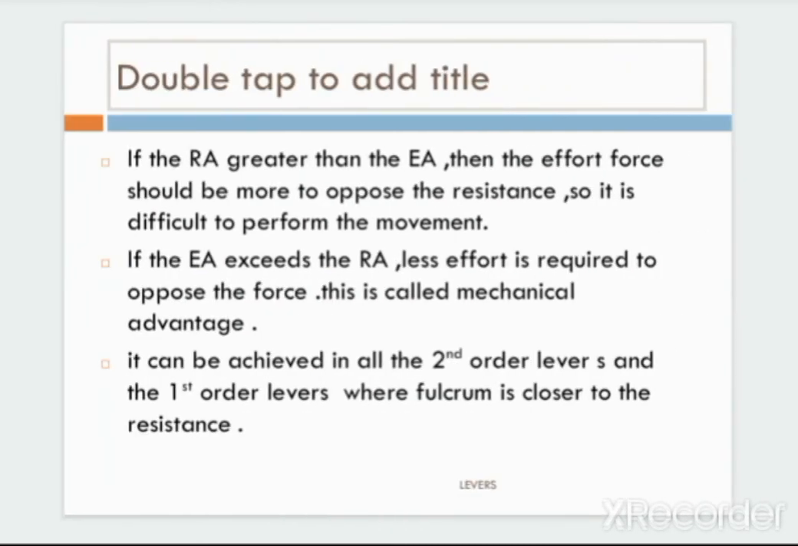The second possibility: if the RA, that is the resistance arm or weight arm, is greater than the effort arm, then the effort force must be more to oppose the resistance, so it is difficult to perform the movement. If the effort arm exceeds the resistance arm, less effort is required to oppose the force. This is called mechanical advantage. It can be achieved in all second order levers and in first order levers where the fulcrum is closer to the resistance.